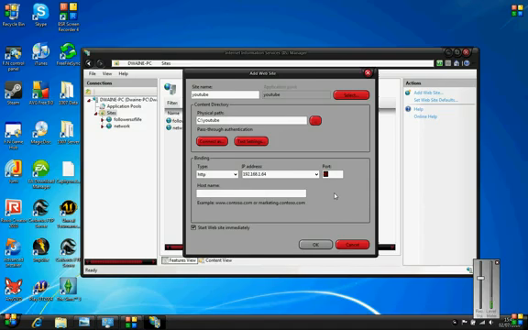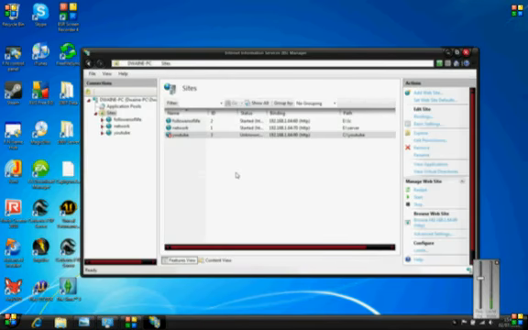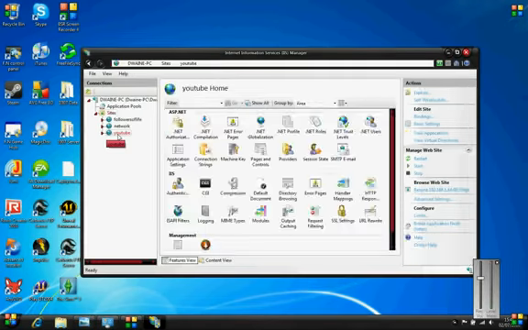Well, I advise to change it to something else, like I'm going to put this one as port 90. All my other sites use something else. And then click OK. Now that will create us a site, which is here. This is our site.